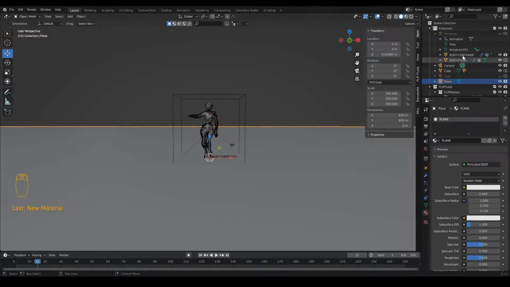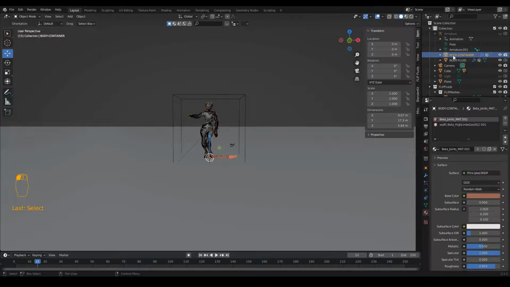I want to render the body container, so I will activate render in the outliner for the body container, but for the body fluid I don't want it to render, so this is not going to be rendered.